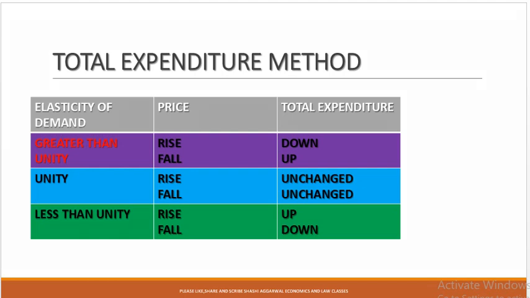Here it is greater than 1 when price rises and total expenditure falls. When price falls, total expenditure rises. When rise or fall cause no change in total expenditure, then it is equal to 1. When the direction is the same, when the price rises, total expenditure is also up. When there is a fall in price and total expenditure is down, then it is less than 1.